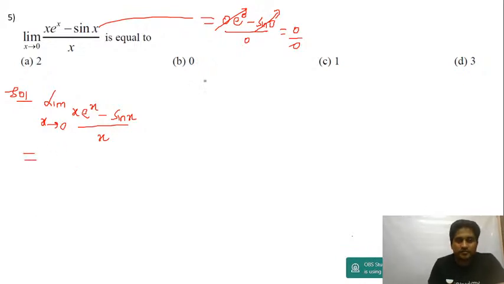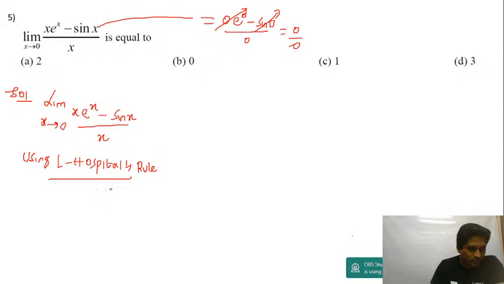Alright guys, so you get 0 by 0 form, right? So when you get 0 by 0 form, let us use L'Hopital's rule. Let me write here. Using L'Hopital's rule, I'm going to differentiate numerator and denominator separately. So this becomes limit x tending to 0 of, right? Now let us differentiate.